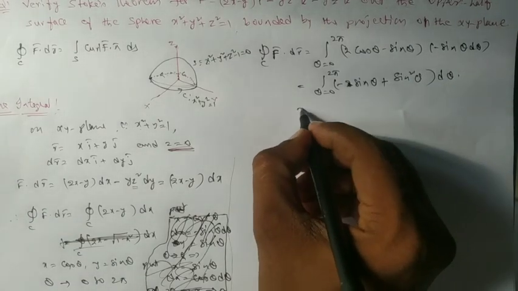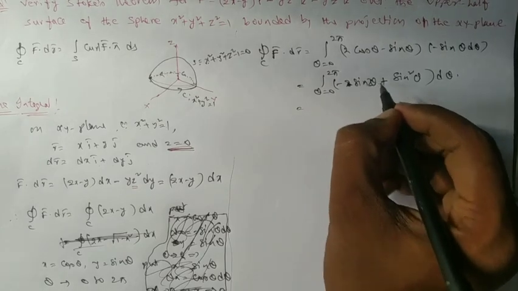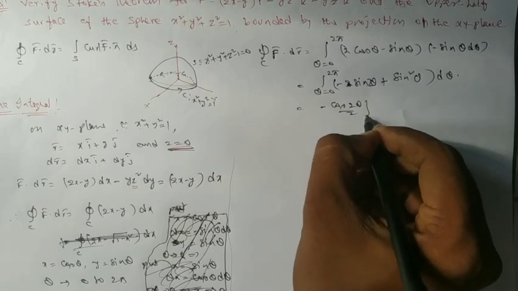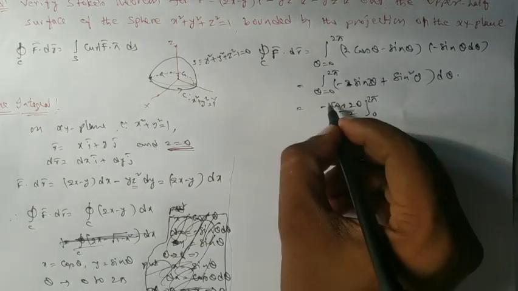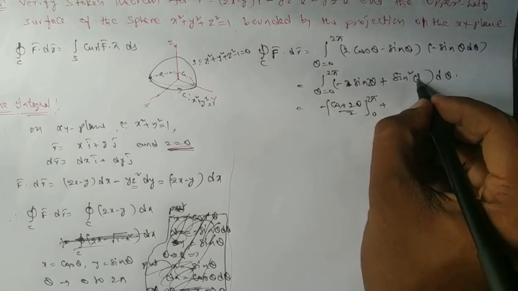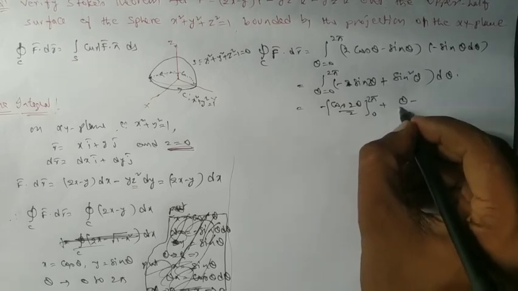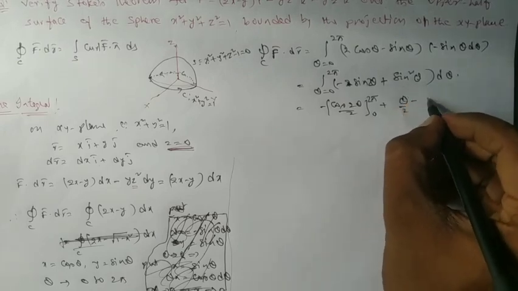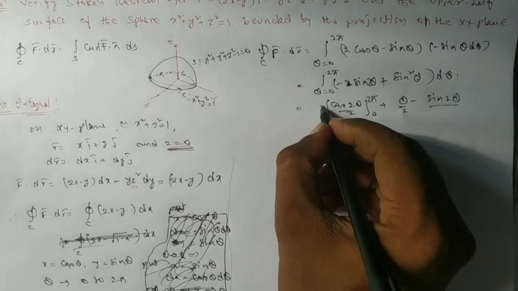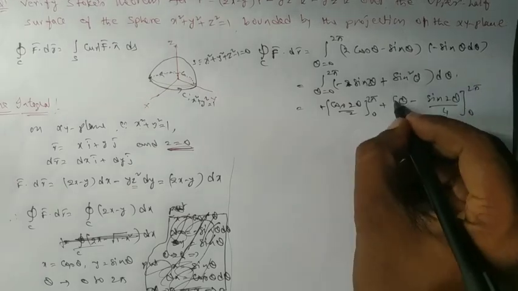Once you simplify this integration, sin 2 theta. The integration of sin 2 theta is minus cos 2 theta by 2 over the limits 0 to 2 pi, and plus, for sin square theta I write 1 minus cos 2 theta by 2. The integration of 1 minus cos 2 theta is theta minus, we have cos 2 theta integration as sin 2 theta by 2, so it is by 4. What are the limits? 0 to 2 pi.